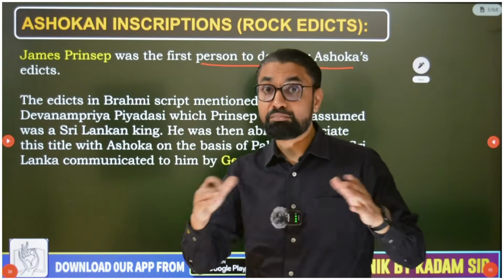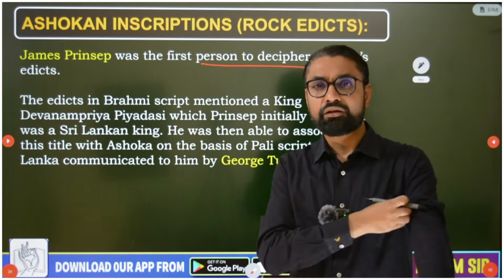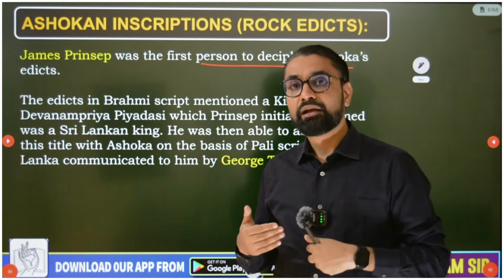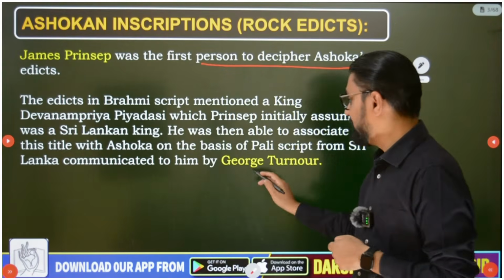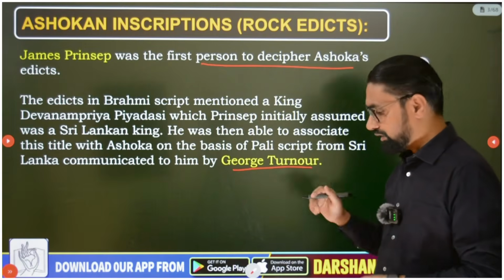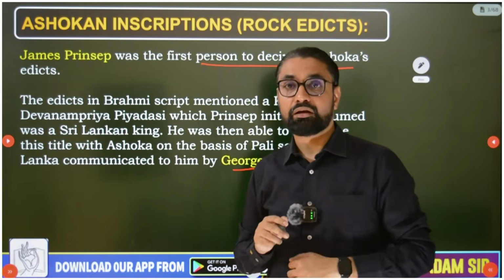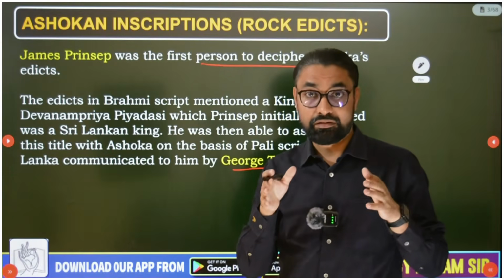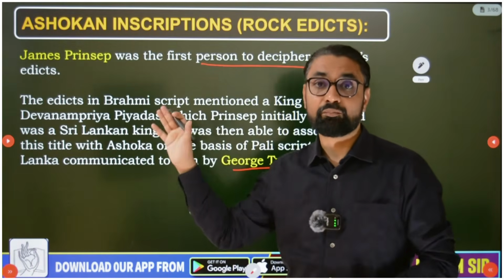It was on, I guess, copper, on some papers. It was very much broken, so he copied that Pali script as it is and sent it to James Prinsep, who was in India. That officer, as you know, is George Turner, so remember this name. When he sent this Pali manuscript found in Sri Lanka to James Prinsep, it became clear and easy to decipher that this Devam Piyadasi was no one but the great Mauryan king Ashoka.